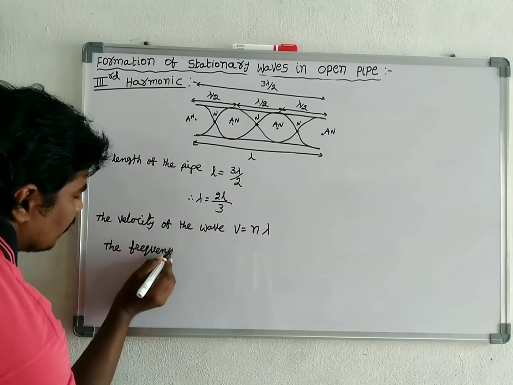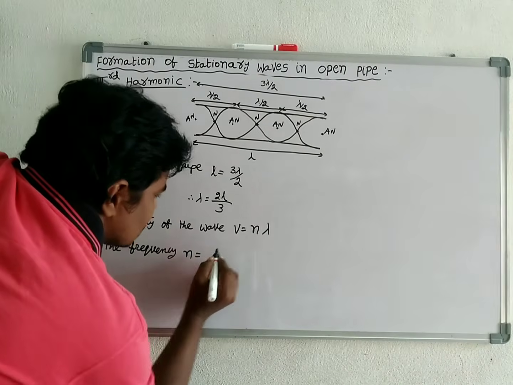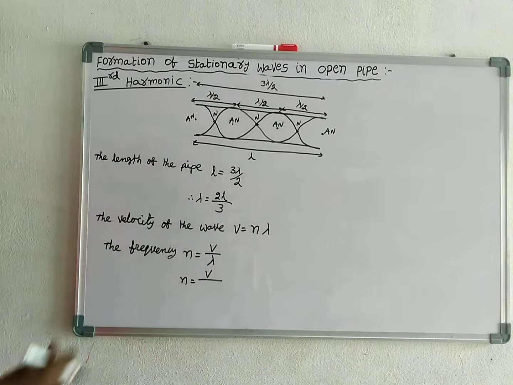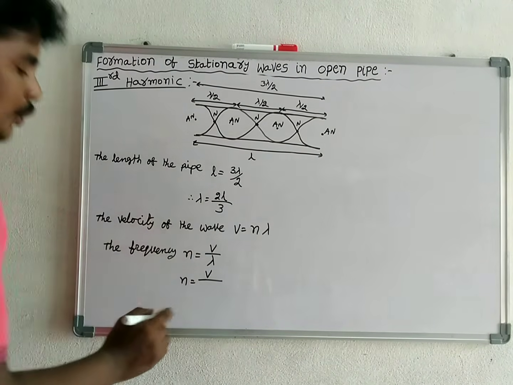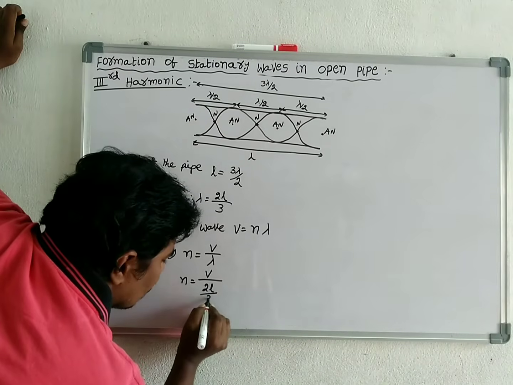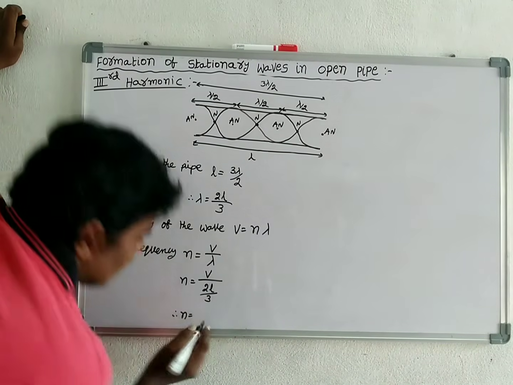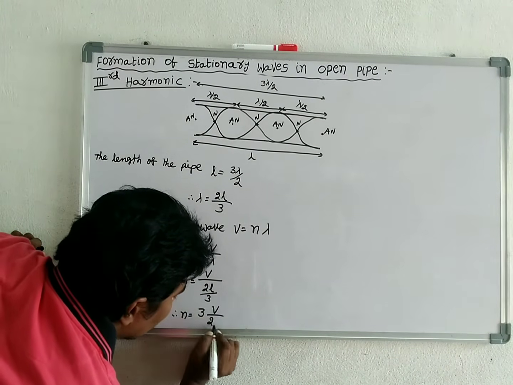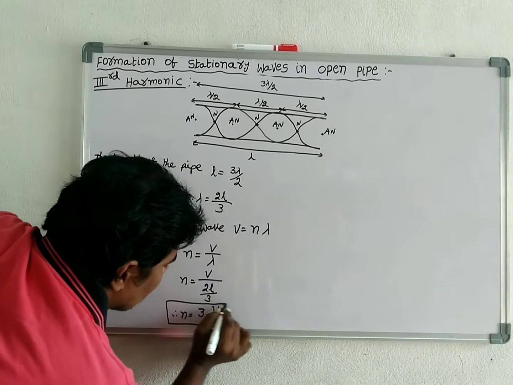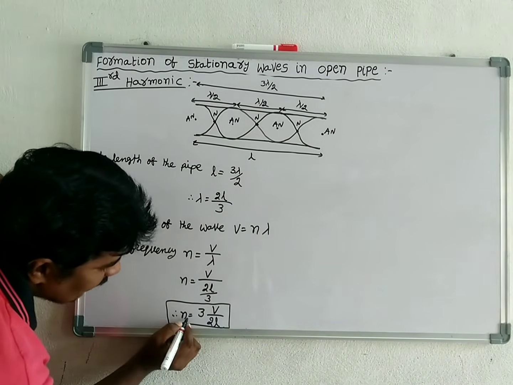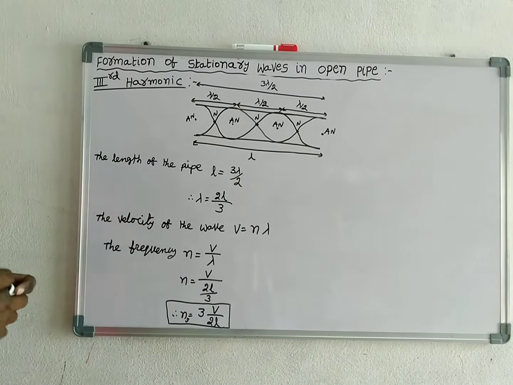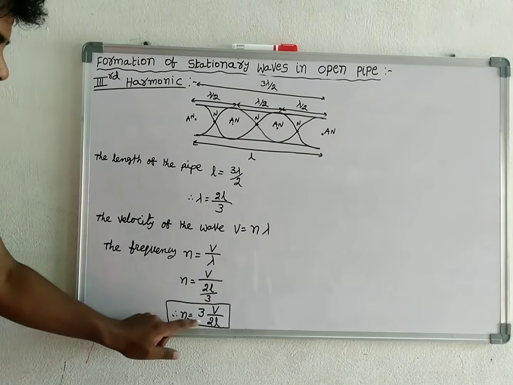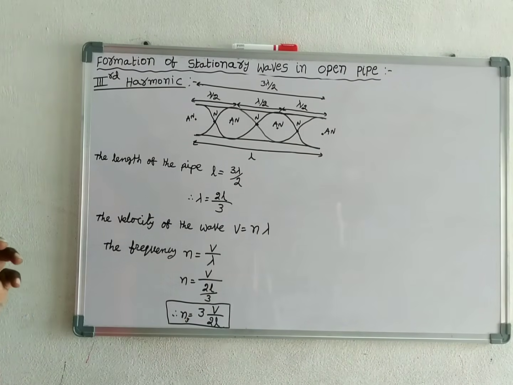Therefore the frequency n is equal to V by lambda, which is V by 2L by 3. Therefore n is equal to 3V by 2L. For our convenience, let it be N3. So this is the frequency of third harmonic. N3 is equal to 3V by 2L.